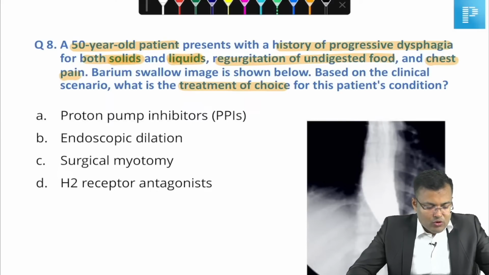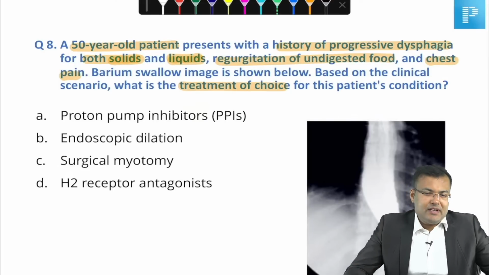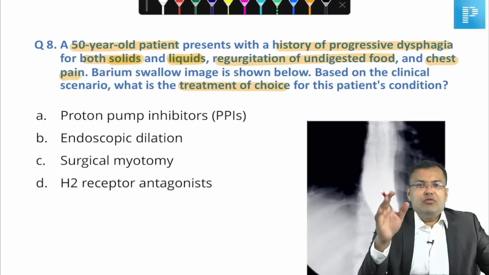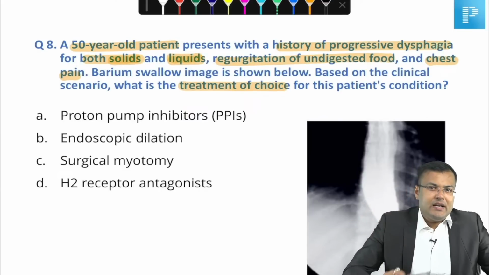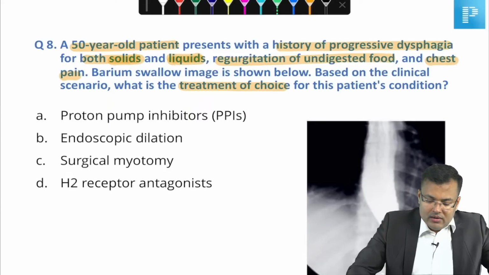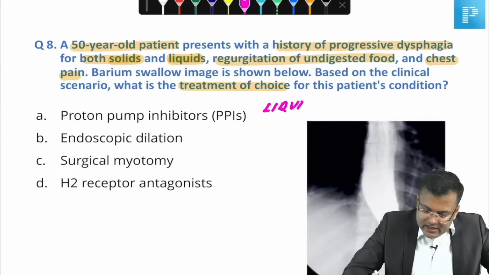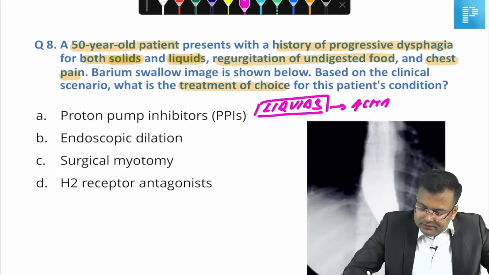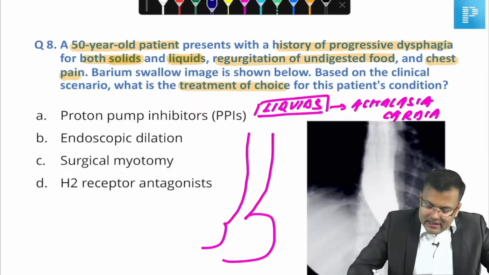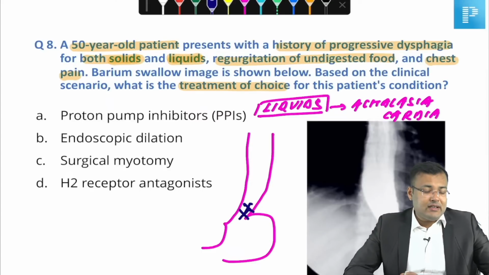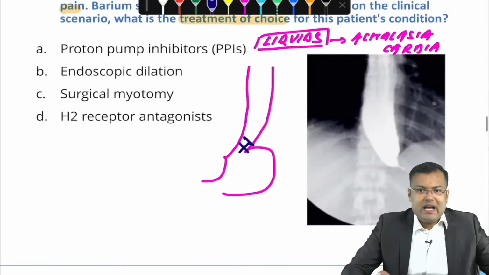Yes, Riya, Rahul, Marks, Kush, Manish, everybody is correct. You know that this patient is having dysphagia for both solids and liquids. Let me give you a hint. Anywhere, if you find a question in which dysphagia is equal to liquids or solids, or dysphagia is more to liquids, it's a hint for achalasia cardia. All of you know what's the problem in achalasia cardia? Yes, there is absence of LES relaxation. So LES is not relaxing, so there is dysphagia more to liquids as compared to solids.